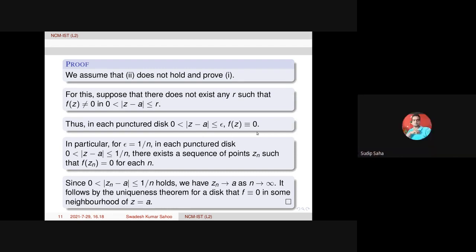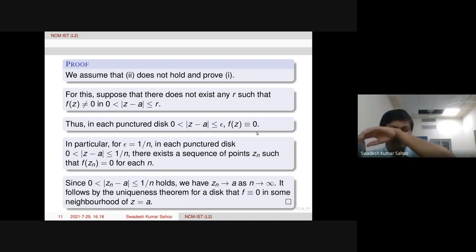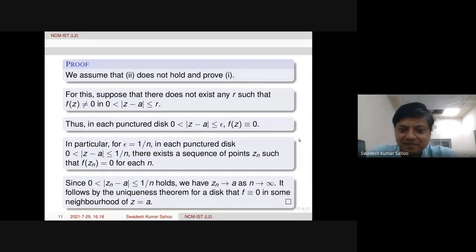Yes, sir. What is the meaning of identically equal to 0? That means f of z equal to 0 for every z in a set. That means f is identically equal to 0 in that set. In that sense, it is written. Not necessarily that at z equal to a also this is vanishing. No. In this punctured disk, it is the meaning. Okay. All right.